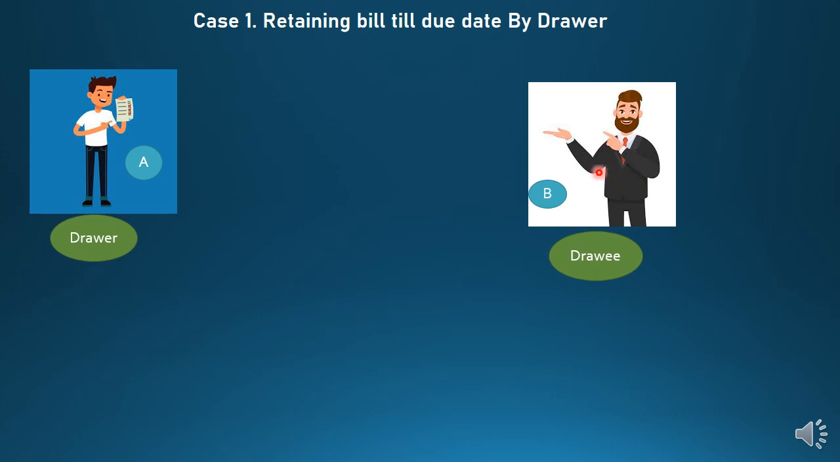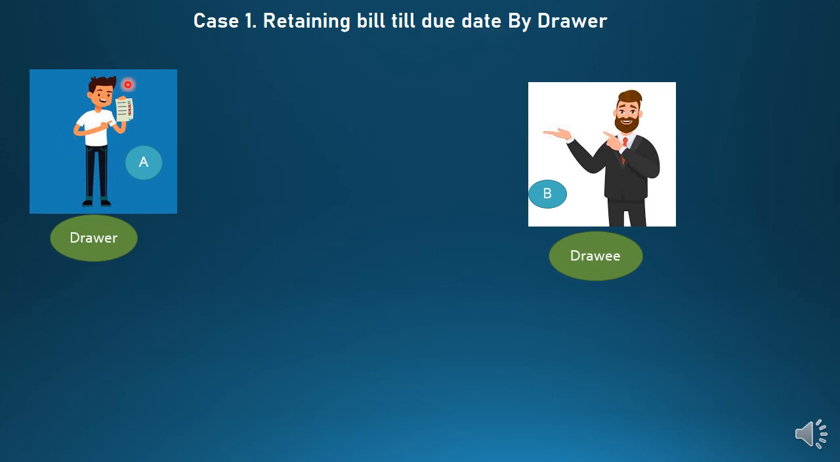And what happens after that? After drawing the bill, the drawee accepts the bill. There are some types of acceptance that you have learned. There are some types of bill that you have already learned. And you have seen the pro forma as well. So students, Mr. B will accept this bill by signing as per his condition and by accepting the condition of the drawer. So if the case is first, that is retaining the bill till due date, retaining means keeping the bill till due date by the drawer.